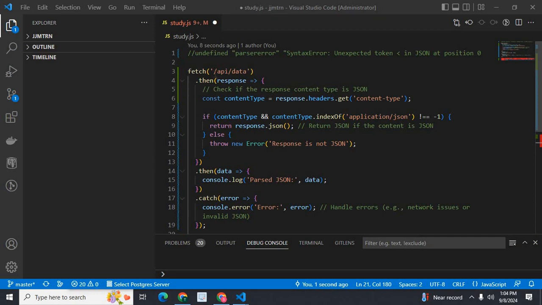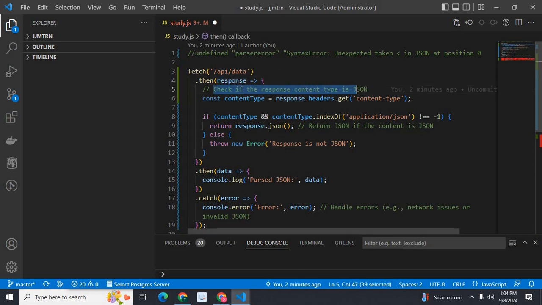I have a fetch method. I call this API endpoint in the backend server. I got the response. Check if the response content type is JSON. Before handling the response to the next level, I am checking whether this response content type is JSON or not. In order to check that, I have the code response.headers.get content type.